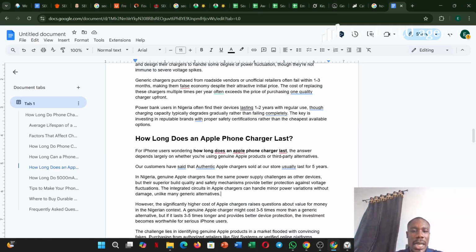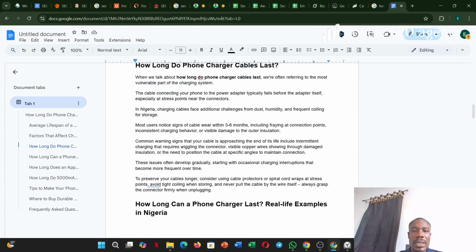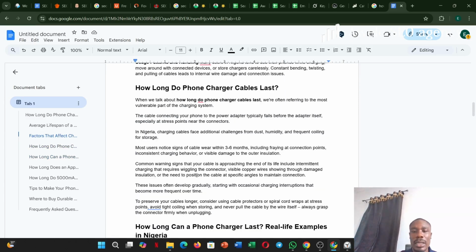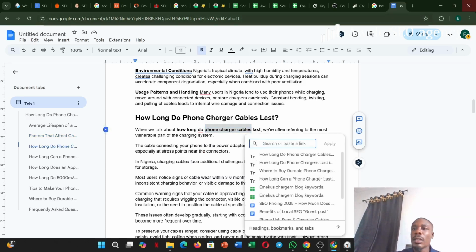Now, for example, if I include stats that are not mine, one of the things I will do is link back to the owners of those stats. Or if I make a definition that I don't have on my blog, for example, what are phone chargers? Maybe I can link external links. Ensure you include external links.